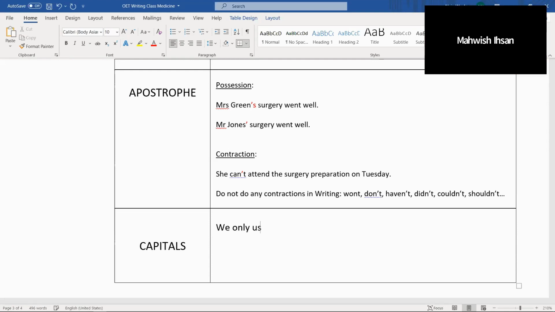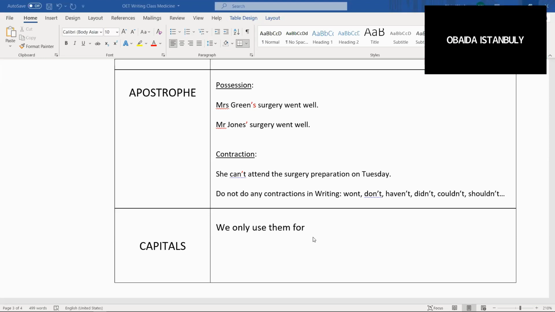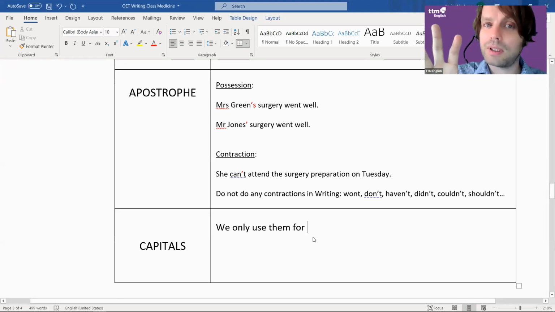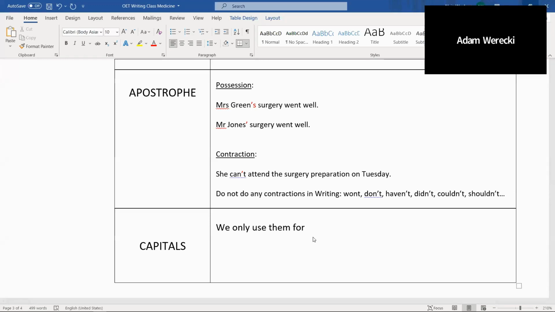The start of the sentence. Start of a name, start of a date, start of a person. I'm not going to teach that because I think we all know that. Can you put your microphones on? What do I always say? You only use capitals for names, like Alan, Manchester. Names of people, names of cities.